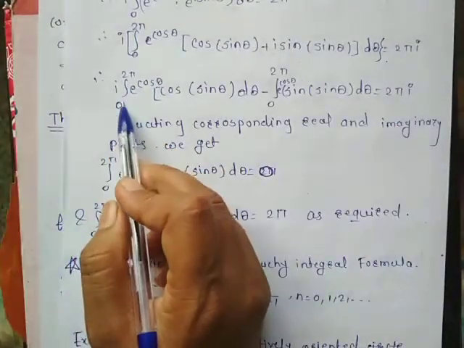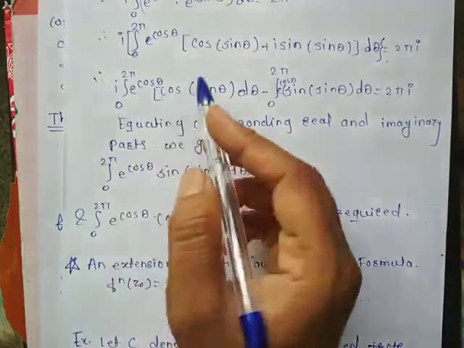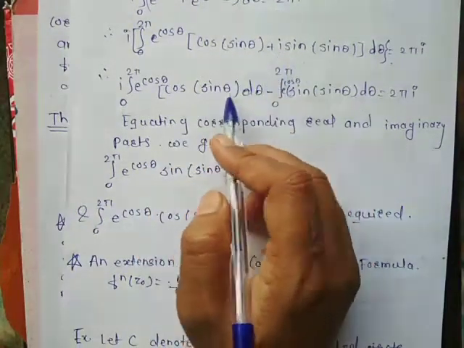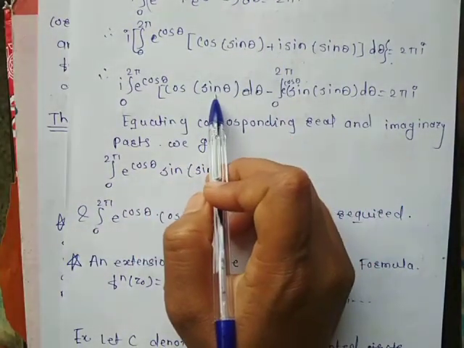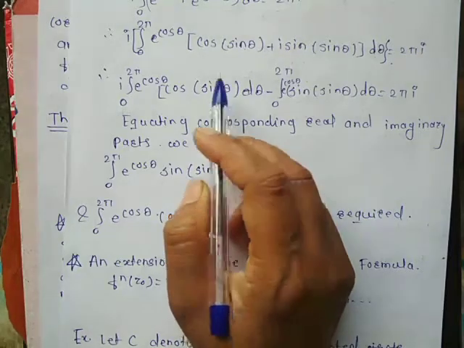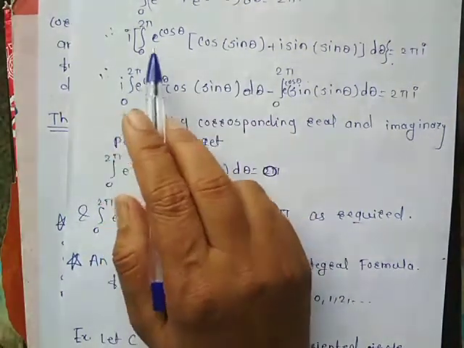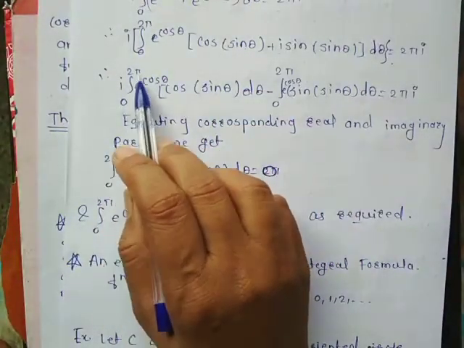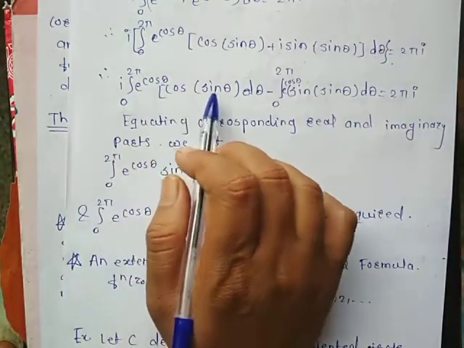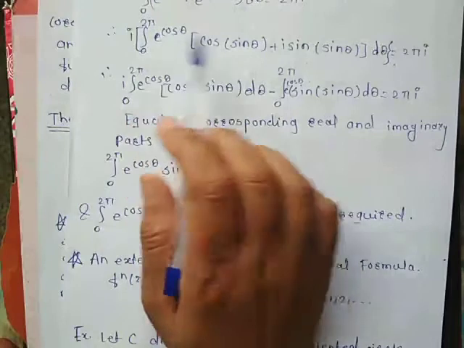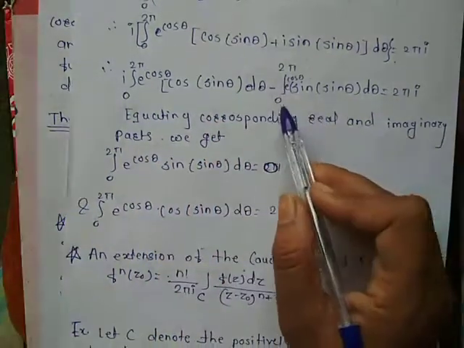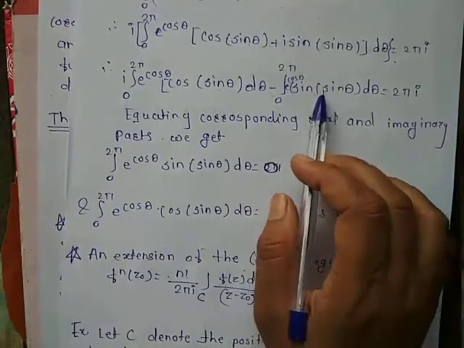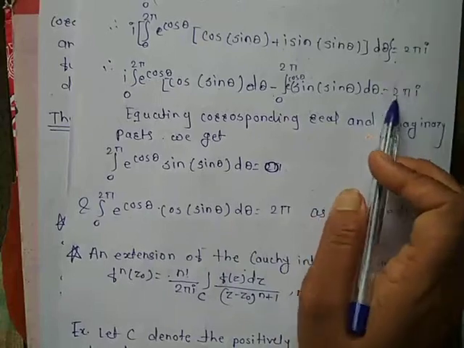Therefore I into integration from 0 to 2 pi e raised to cos theta cos of sin theta. We will multiply this I into the integration. So we will get I into integration from 0 to 2 pi e raised to cos theta cos of sin theta d theta. I into I is minus 1, so it is minus integration from 0 to 2 pi e raised to cos theta sin of sin theta d theta, which is equal to 2 pi I.